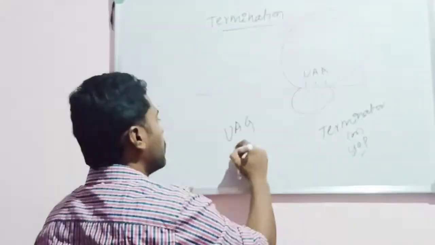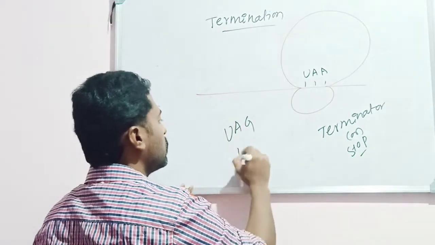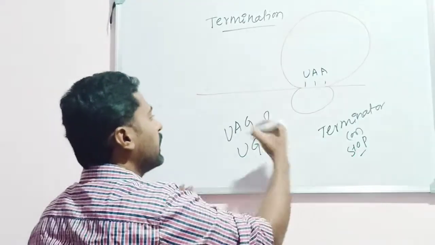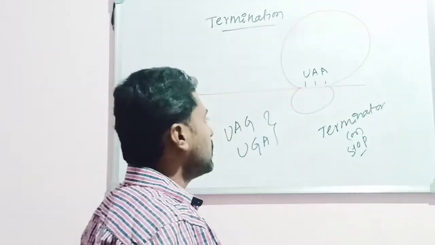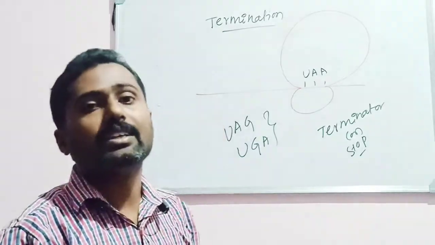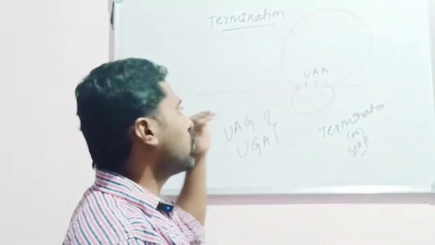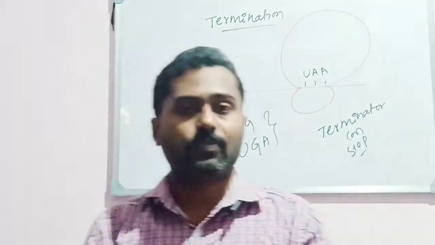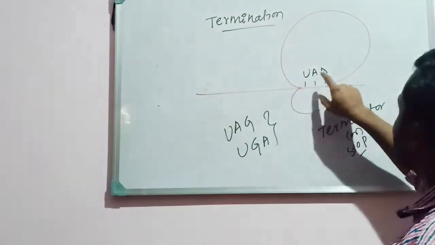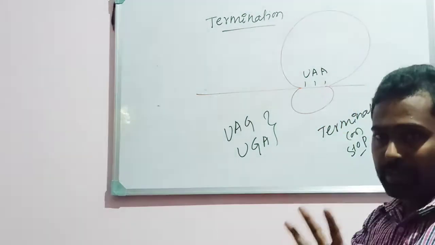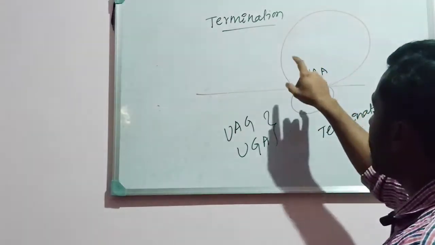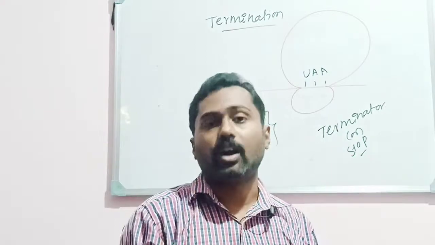Why? Because these three codons, UAA, UAG and UGA, do not specify any amino acid, there is no amino acid coded by these codons, or they do not code for any amino acid. Hence, once the ribosome reaches the terminator codons on the mRNA, the polypeptide chain synthesis will be stopped.